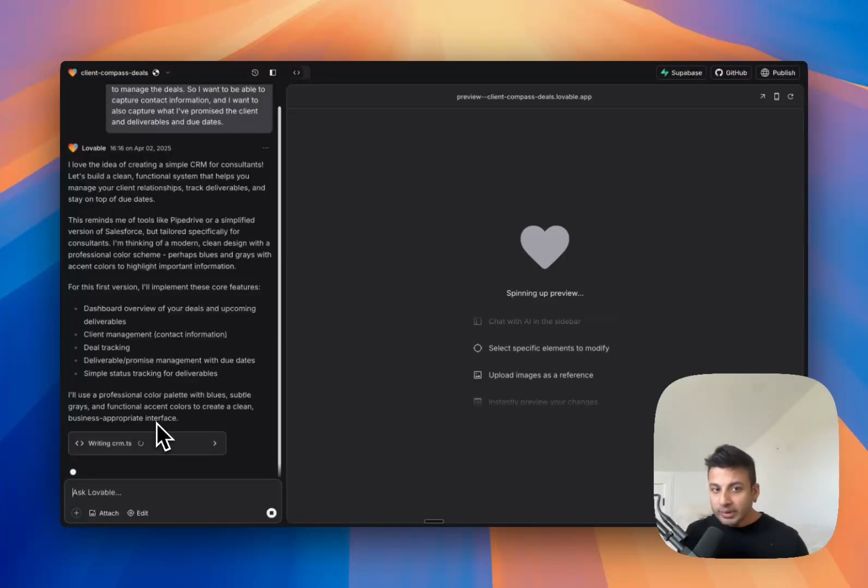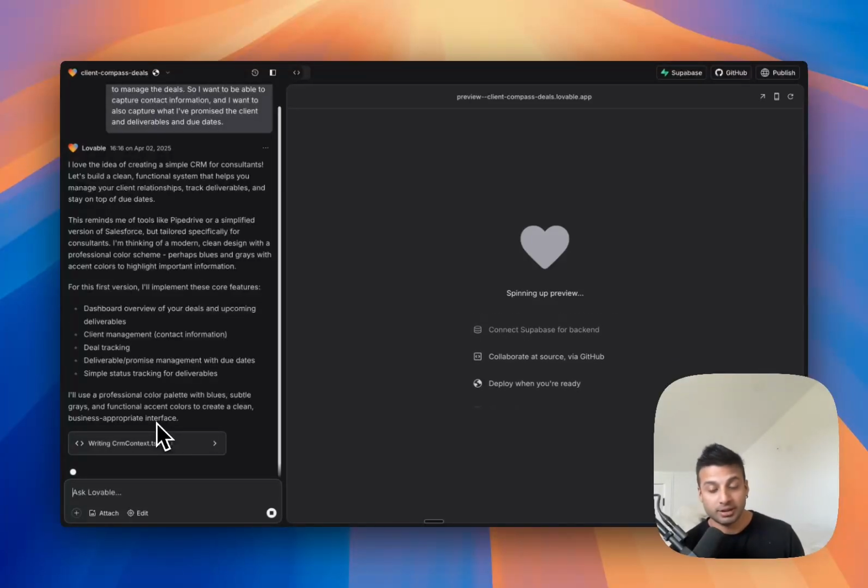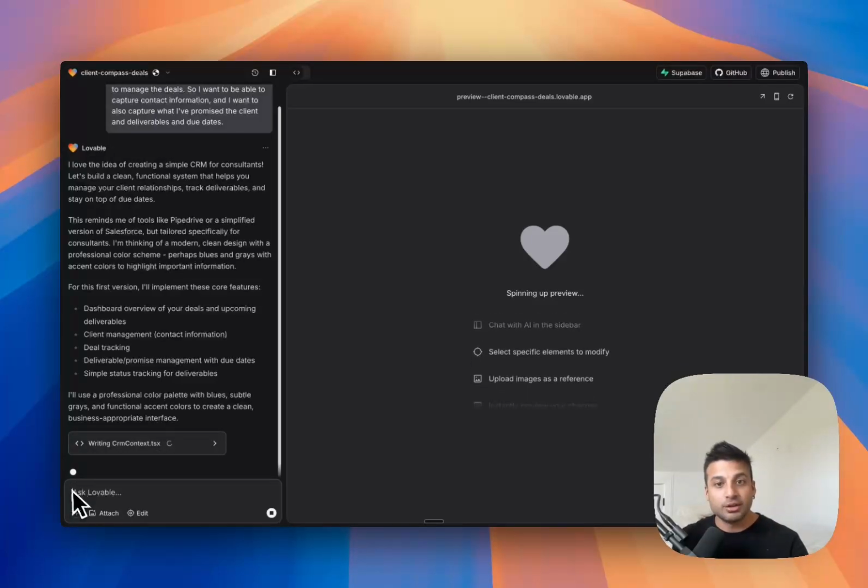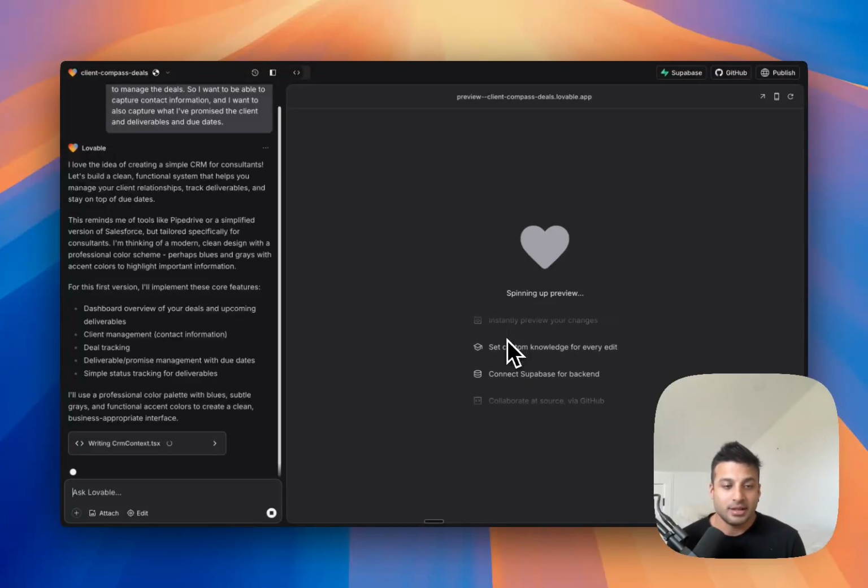And so when it creates an app, typical apps have multiple pages. You have a page which contains all your design code. Your page contains some of the logic. You have a page that contains front-end components. And then, of course, there's also the back end of the app where it's like the database, the hosting, all of that kind of stuff. And so Lovable is trying to figure out all of this for me based on that simple prompt. And as it does that, it's going to show up on the preview on the right-hand side. So it might take maybe a minute or so. I'm just going to pause the video and come back to it when it's done.